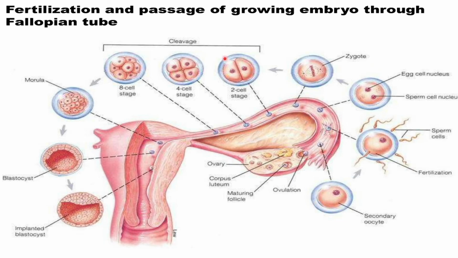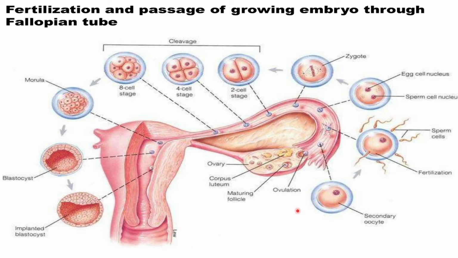So when the fertilization takes place, the zygote is developed, and that zygote further undergoes cleavage. Cleavage means repeated mitotic division: 2-cell stage, 4-cell stage, 8-cell stage. These are the cleavage. After cleavage, morula is formed, a ball-like structure with blastomeres. And then after morula, the blastocyst is developed with 2 layers. And it will be implanted into the endometrium tissue of the uterus, and that is called implantation.